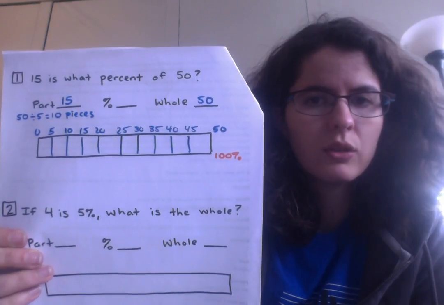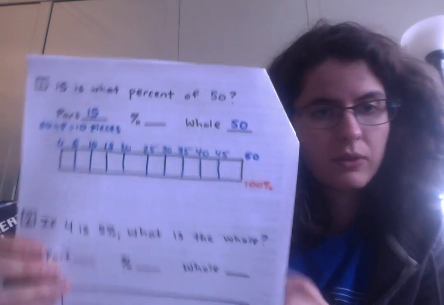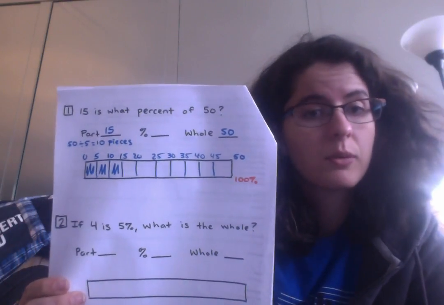I need to get to 15, so I'm going to shade in up to 15. And then I know that I need to cut 100% up into 10 pieces as well. And that's going to give me 10% chunks.